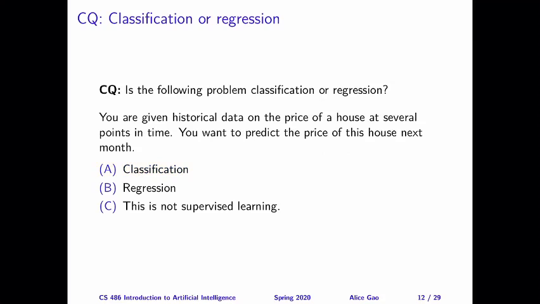Question number 2. You're given historical data on the price of a house at several points in time in the past. You want to predict the price of this house next month. Is this classification or regression? The answer here is regression. We are dealing with the price of a house, and the price value, although you might think about it as a discrete value because we could only go down to cents, usually we treat this kind of numeric value as a continuous value. So if we're dealing with a continuous target feature, then this is a regression problem.